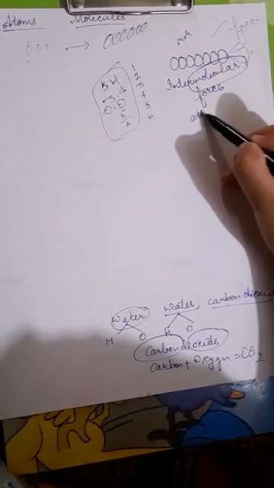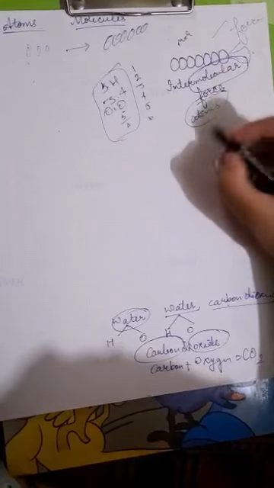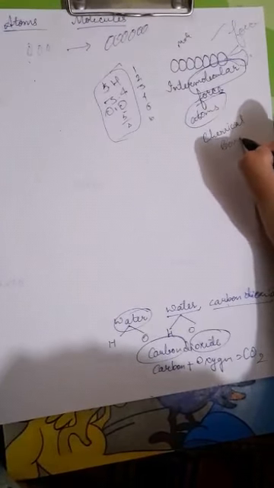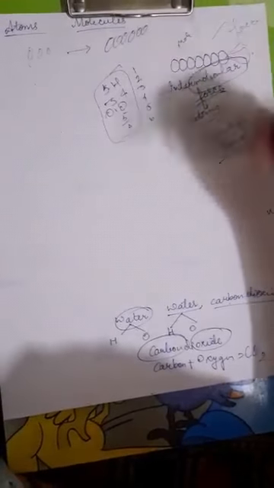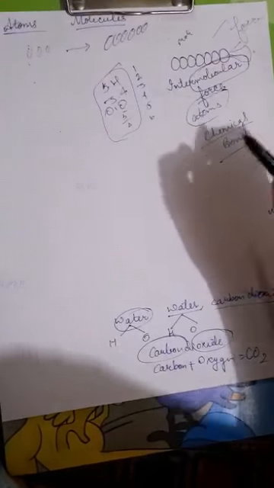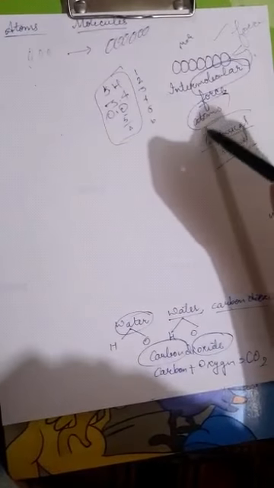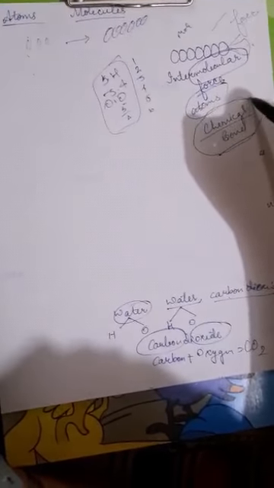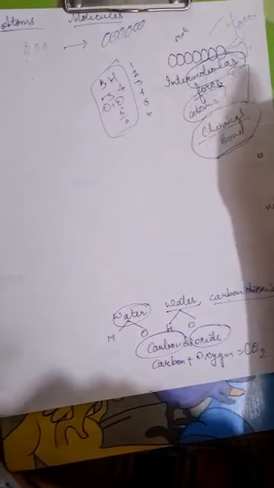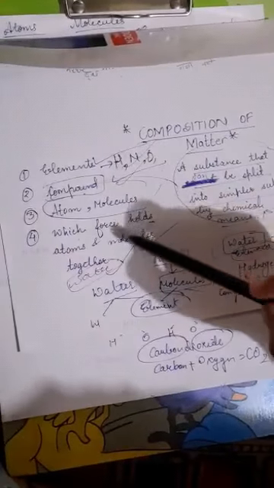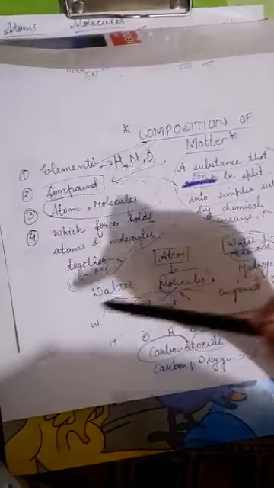What holds atoms then? There is a chemical bond which holds atoms together. If we talk about which one is stronger, obviously the chemical bond is much stronger than the intermolecular force. So that's all about this video. I have discussed elements, compounds, atoms, molecules, and which force holds atoms and molecules together.